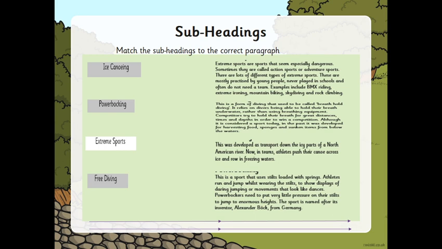I would like you to have a go now at matching the subheadings to the correct paragraph. There are 4 subheadings and 4 paragraphs. The subheadings are ice canoeing, power blocking, extreme sports, freediving. I will read the paragraphs out loud.